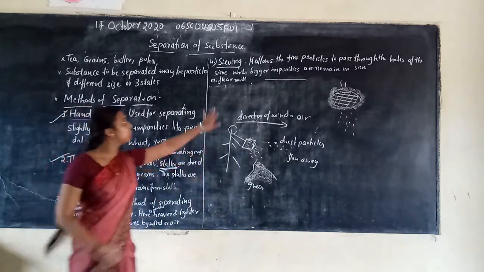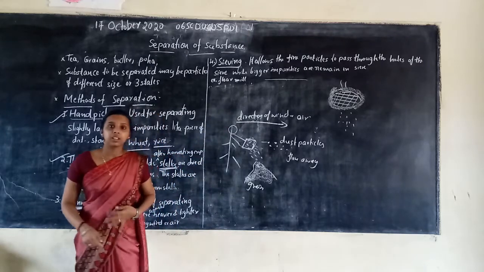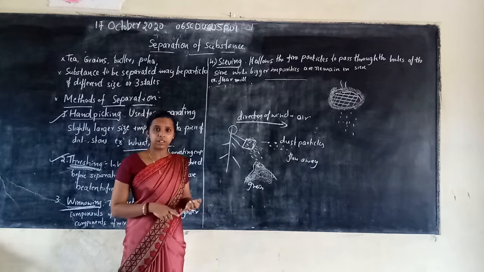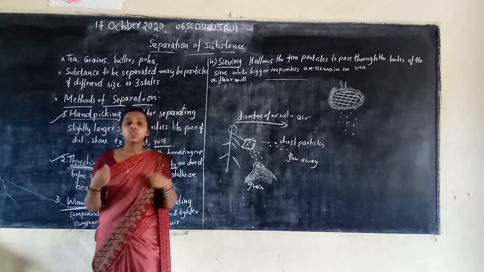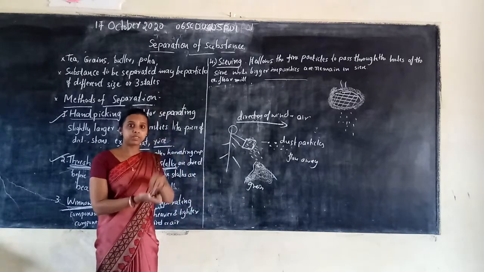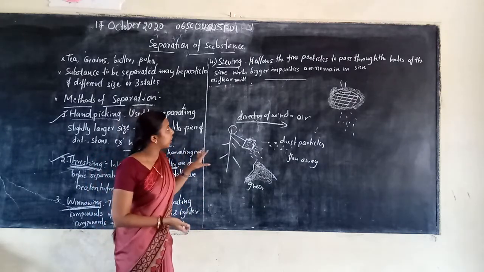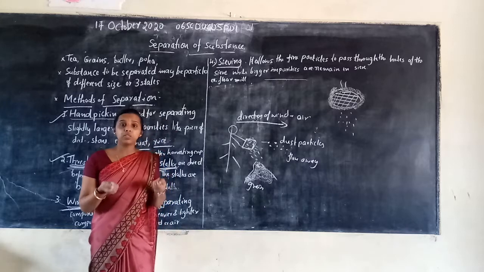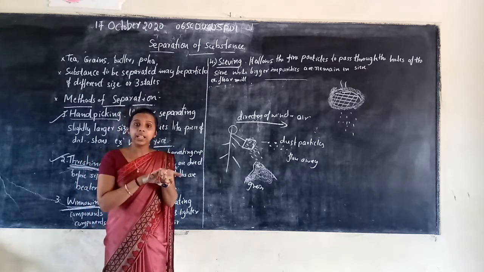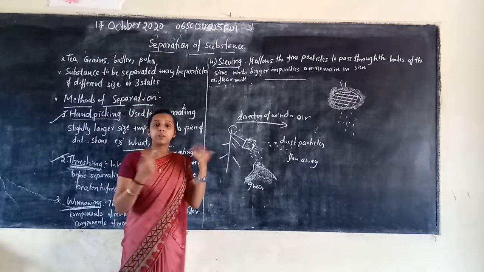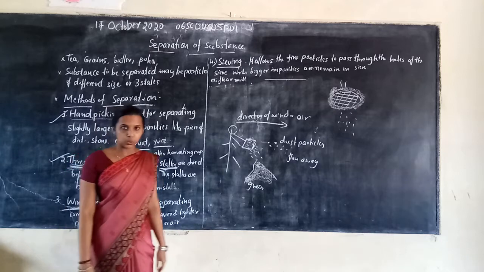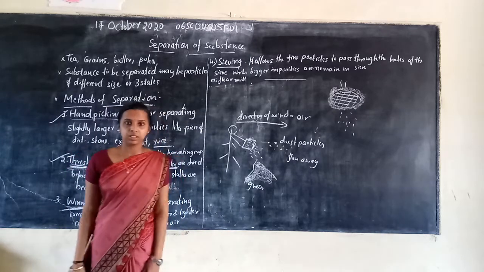In the flour mill, they use this too, for wheat flour, rice flour, etc. In this state, the flour with fine particles passes through, and the remaining impurities stay in the sieve. Okay, do you have any doubt?